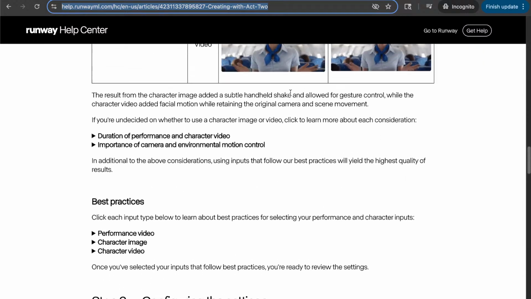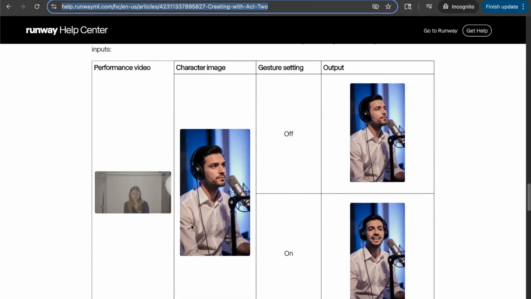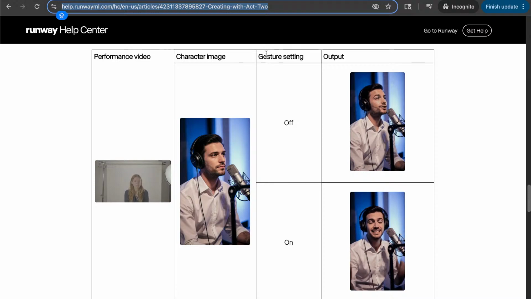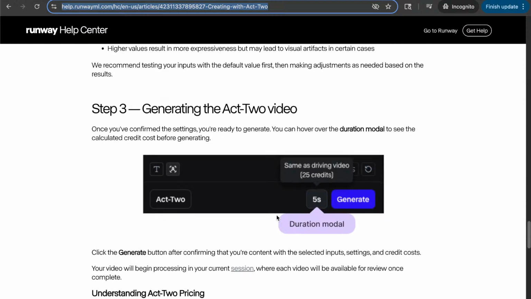All the details are over here. Here we have a more specific setting. It's more a clear gesture setting, on or off, right? Basically she does the gestures with the hands. So this is the character. If the gesture is off, he does not raise his hands. With the gesture on, he does raise his hand. I would not know why there would be a gesture off. Maybe it's just to remove the automatic motions someone does while communicating. Yeah, it would make sense to have gestures off or on.